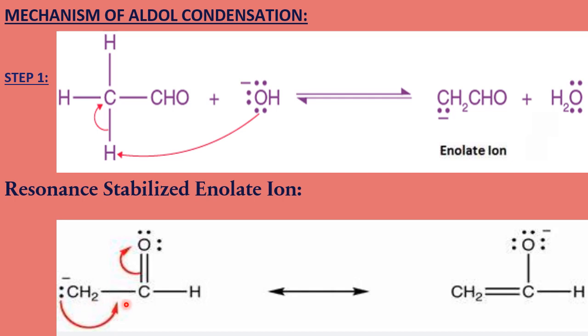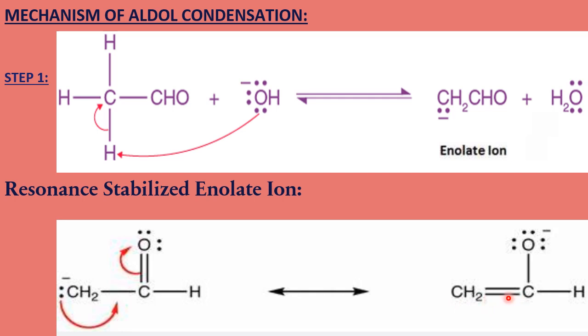CH2 forms double bond with C double bond O. As this carbon already has 4 bonds around it, oxygen will take the paired electron towards it. Therefore, oxygen possesses negative charge, and double bond is formed between these two carbons. That is the enolate resonance structure here.